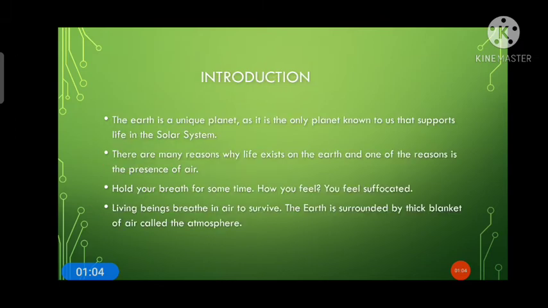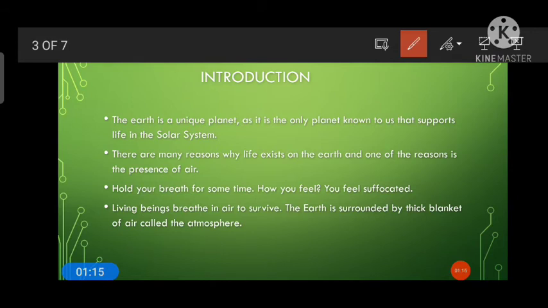Okay. Now we know that the Earth is a unique planet, as it is the only planet known to us that supports life in the solar system.